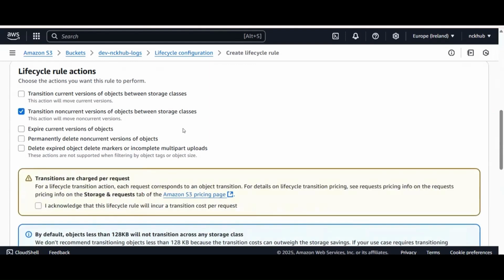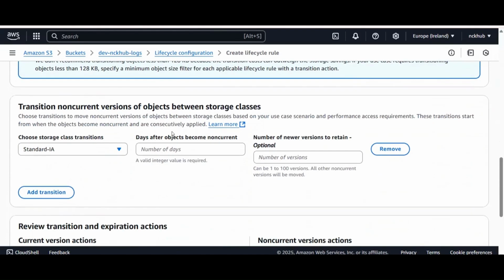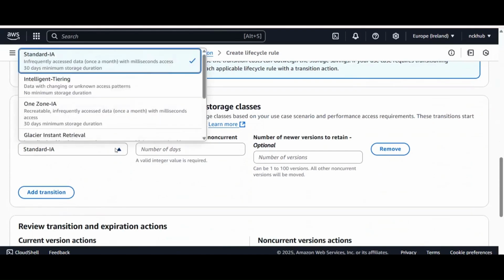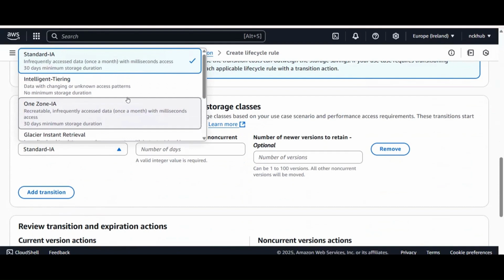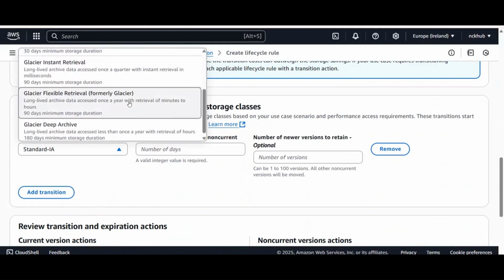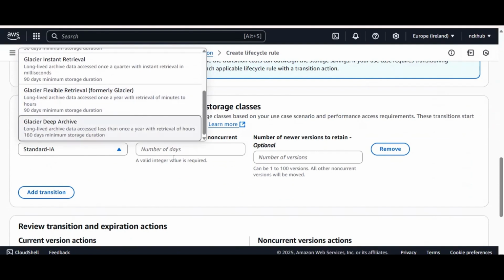This way, if you enable the noncurrent versions of the objects between storage, this will completely change your storage classes. If there is intelligent tiering, which can store for 90 days, 30 days, or with no minimum storage, depending upon your actual use case, you can save your objects for long life, 180 days, or 90 days also.